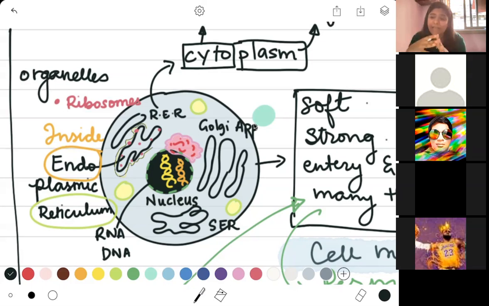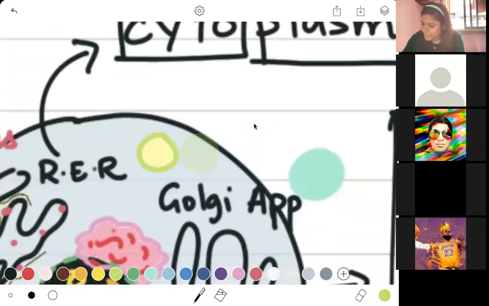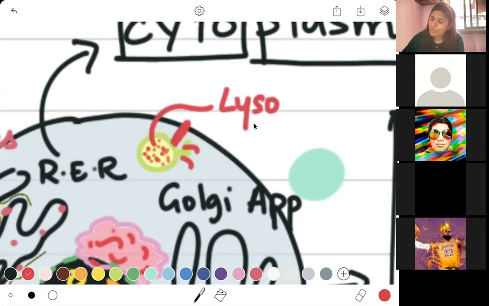If they feel like you are being threatened or if there's something that might kill the cell, what they do is they burst all by themselves. So these are going to just burst out, and when they burst out, they leave out certain toxic substances. These sacs are full of acidic substances, and these acidic substances, when they erupt out of your cell, are going to kill the cell. Such structures that are present inside your cell are called lysosomes. Again, another new term that you should be knowing.